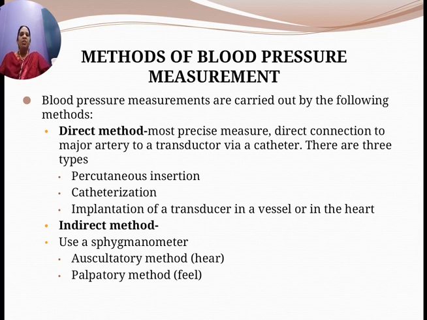There are two types of methods in this direct method, that is percutaneous method and catheterization method. Percutaneous insertion method and catheterization method, and implantation of the transducer in a vessel or in the heart. So this is a direct method. It's the most precise method of measurement. Direct connection to the major artery to a transducer via a catheter is used.